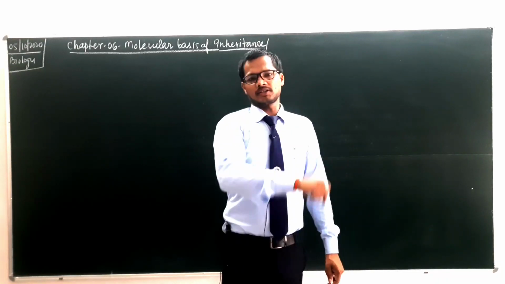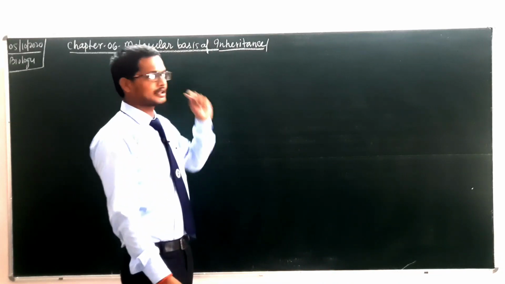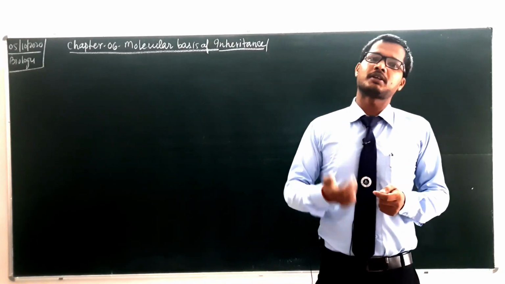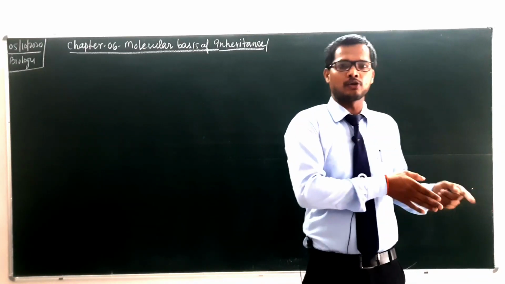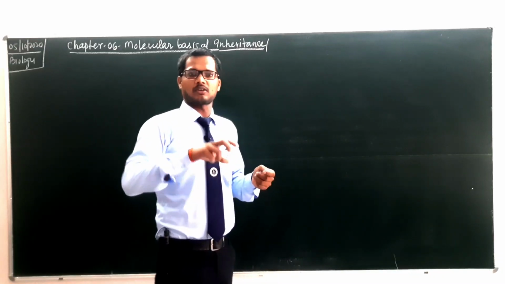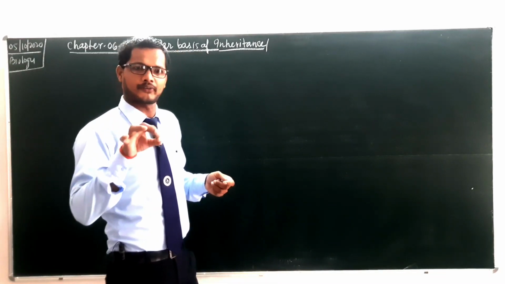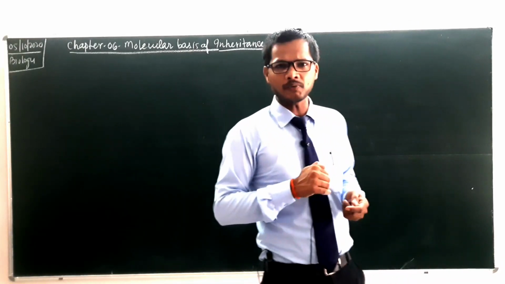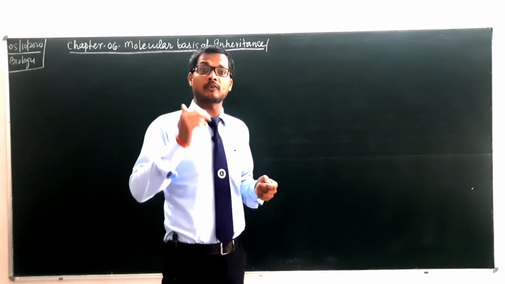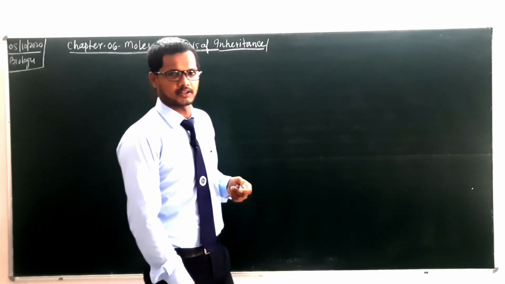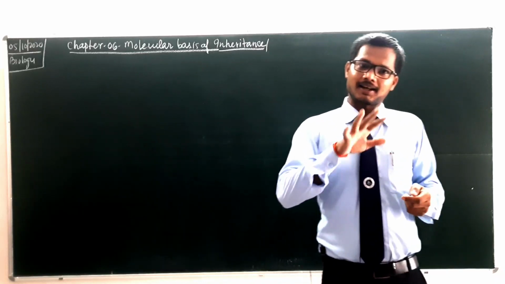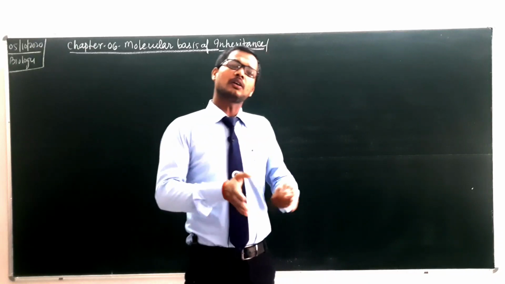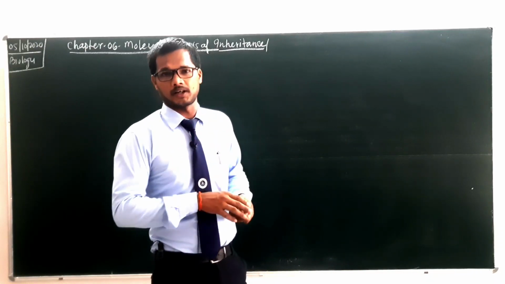And before starting chapter number 6, Molecular Basis of Inheritance, let you know that this is the second chapter of your unit number 7, Genetics and Evolution. In genetics, chapter number 1 was Principle of Inheritance and Variation, and this is chapter number 2, Molecular Basis of Inheritance. From these two chapters you will get at least 10 marks of questions in your board examination. Principle of Inheritance and Variation at least 5 marks, and from here at least 5 marks. So these two chapters are very important for your board perspective as well as for your competitive examinations also.